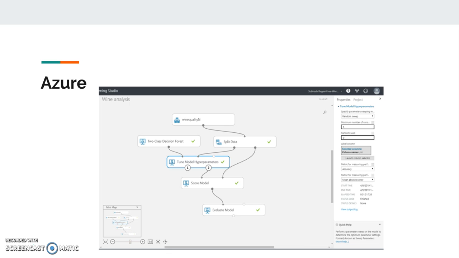After splitting the data, we implemented two-class decision forest. Actually, Azure provides one more feature in combination to the decision tree, which helps us better configure decision tree for best result. It is called Tune Model Hyperparameter. Tune Model Hyperparameter in Azure Machine Learning Studio is used to determine the optimum hyperparameters for a given machine learning module. This module builds and tests multiple modules using different combination of settings and compares metrics over all the modules to get the better combination of settings. That is why implementing in Azure was much easier for us and also gave us better result.